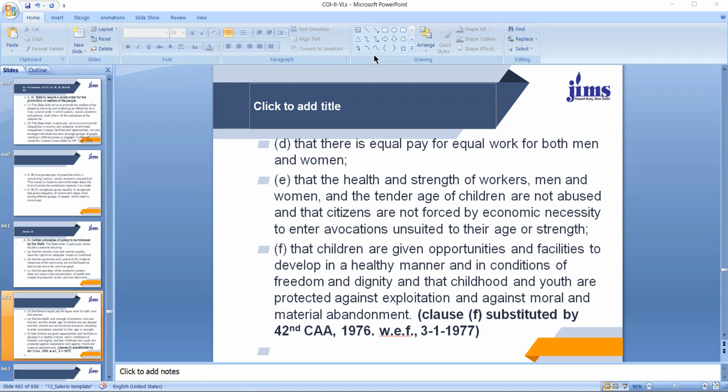39F, that children are given opportunities and facilities to develop in a healthy manner and in conditions of freedom and dignity, and that childhood and youth are protected against exploitation and against moral and material abandonment. This clause F of Article 39 was substituted by the 42nd Constitutional Amendment Act 1976.